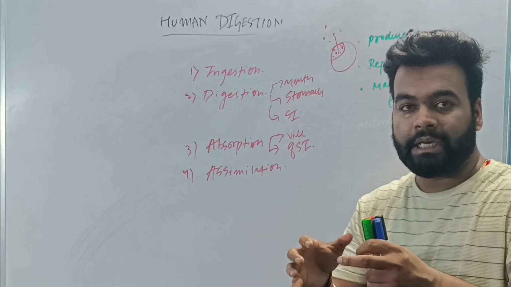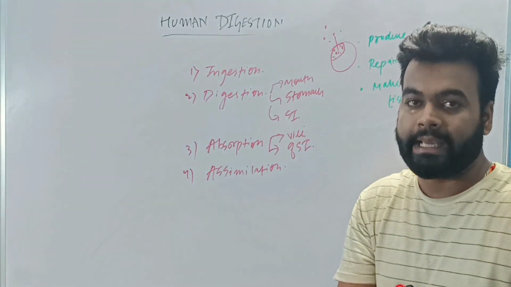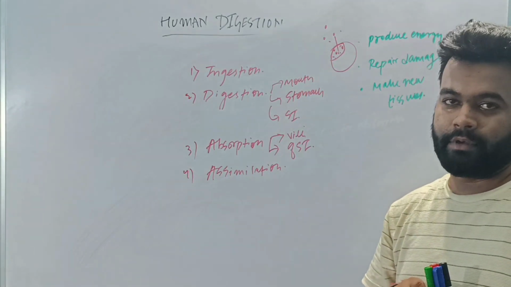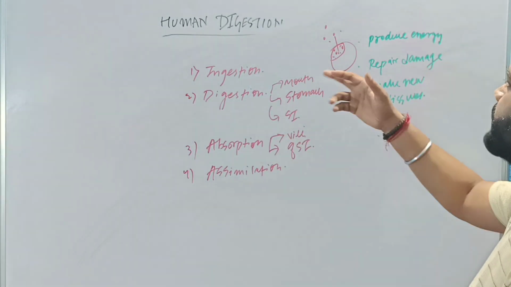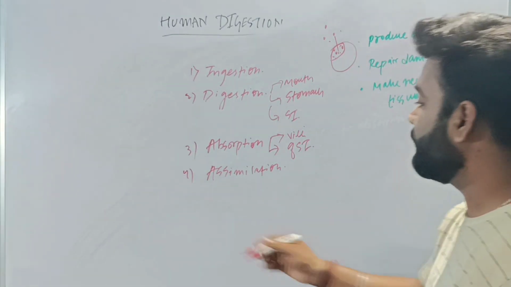So if the cell is not using the food which it is getting instantly, it will store it within itself. Understood? So that in future it can use it for these 3 purposes. That is called assimilation. And the 5th is